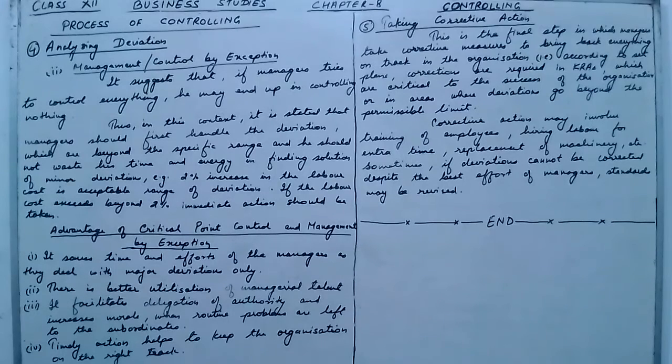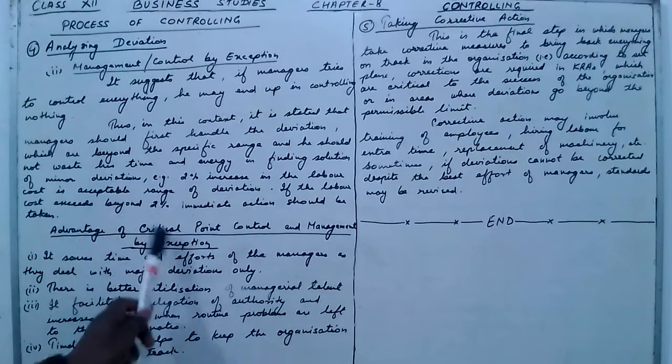So beyond 2% is the specific range of deviation, while a 2% increase or below is the minor deviation. Minor deviation should not be cared about much, but the major deviation should be handled first.